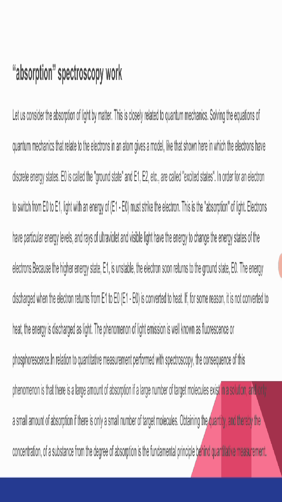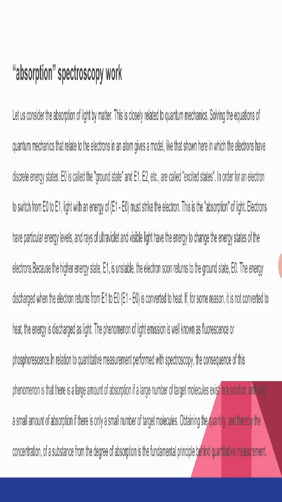The energy discharged when the electron returns from E1 to E0, E1 minus E0, is converted to heat. If for some reason it is not converted to heat, the energy is discharged as light. The phenomenon of light emission is well known as fluorescence or phosphorescence.